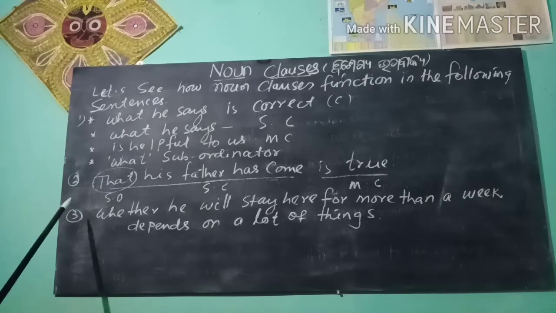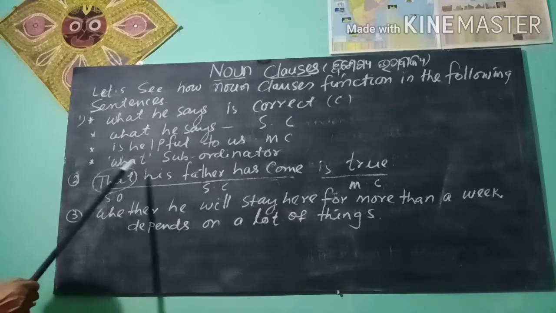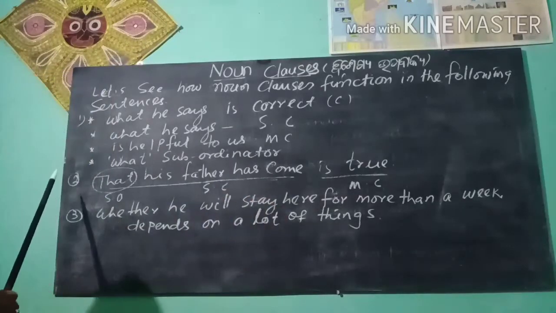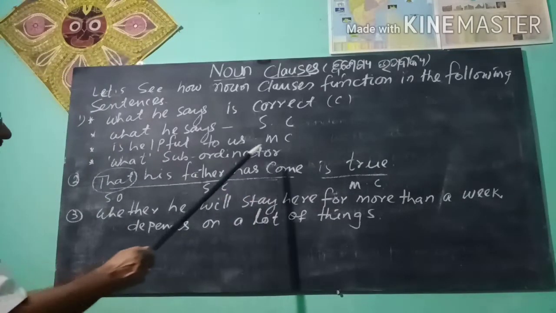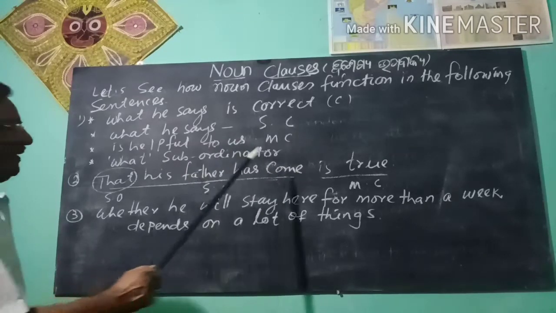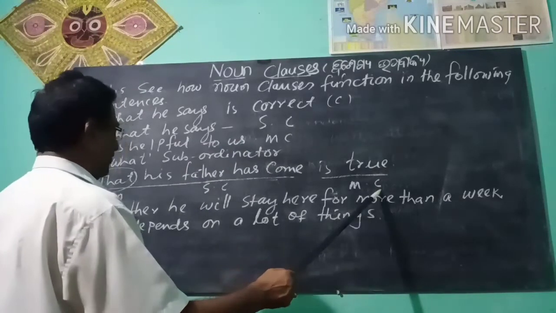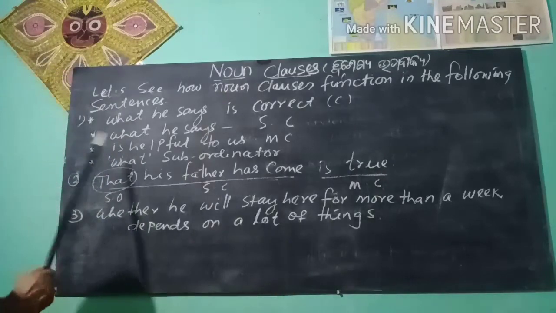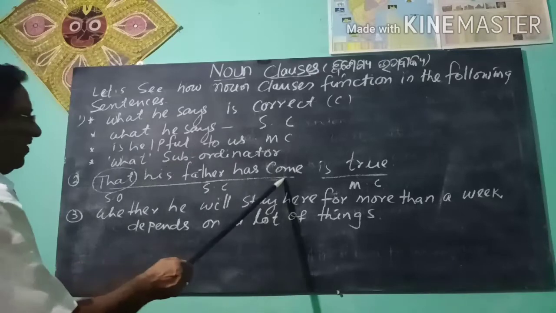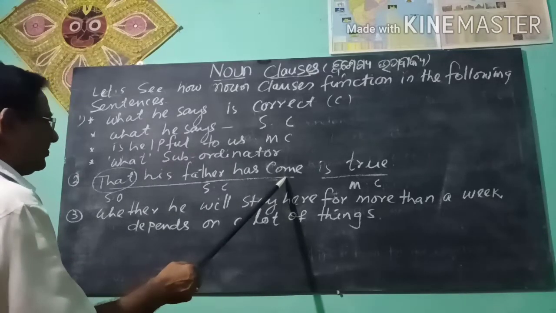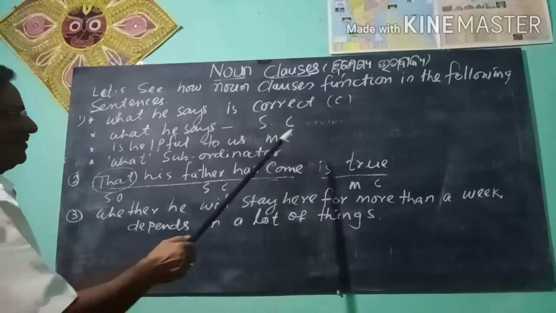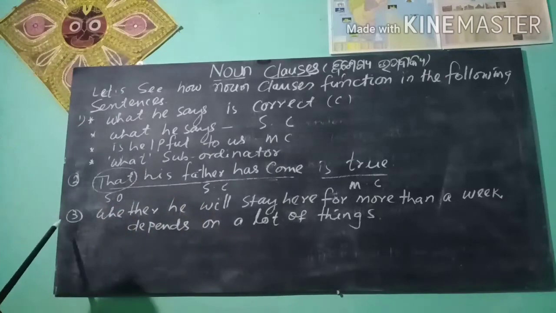Like this, that his father has come is true. Another complex sentence. That his father has come is the subordinate clause. Is true is the main clause. That is the subordinator. That his father has come, a noun clause, also works as the subject of the sentence.